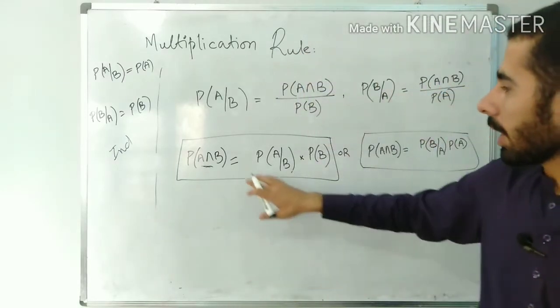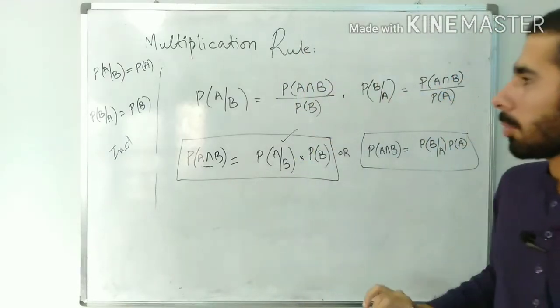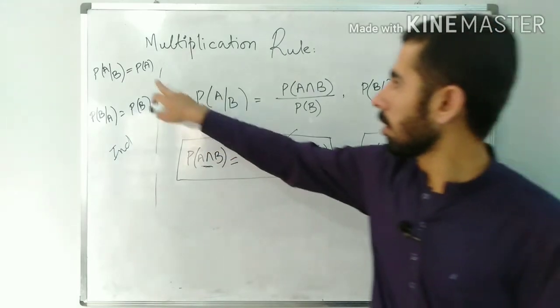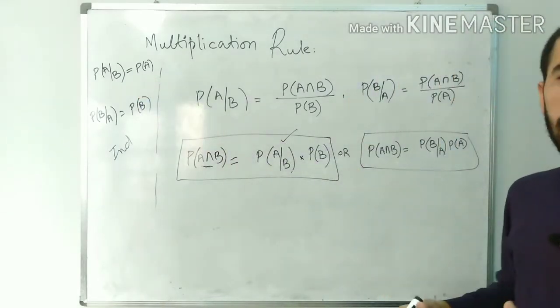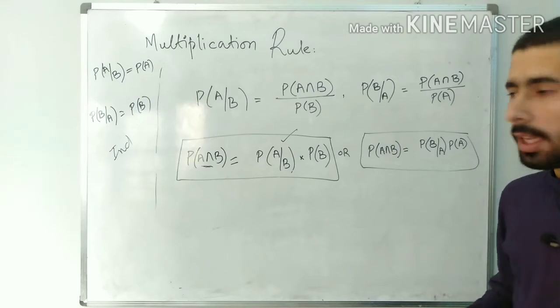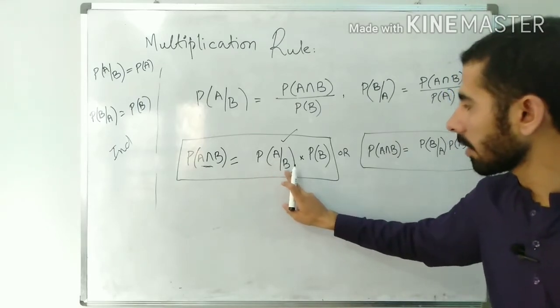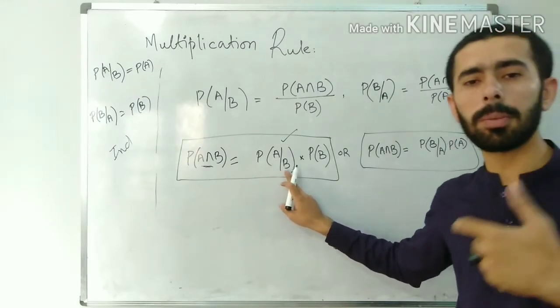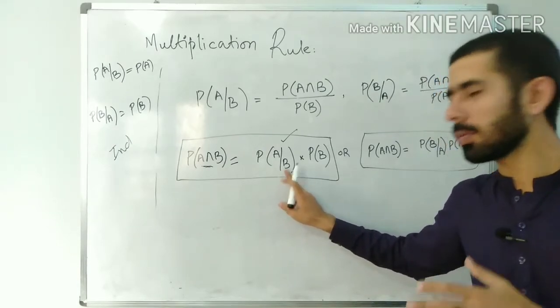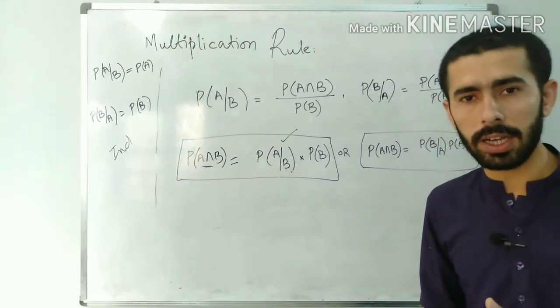So if we consider that the events are independent, then the probability of A given B would be the same as the probability of A, because B would not update the chances of occurrence of A.